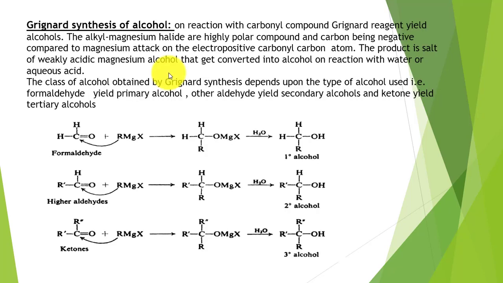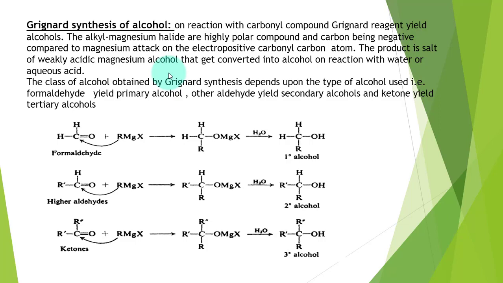First method that is given over here is Grignard synthesis of alcohol. Grignard reagents, that are called alkyl magnesium halides, on reaction with carbonyl compound form magnesium alkoxide, that on reaction with water or an aqueous acid form alcohol.